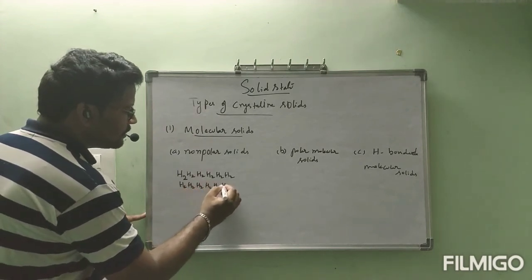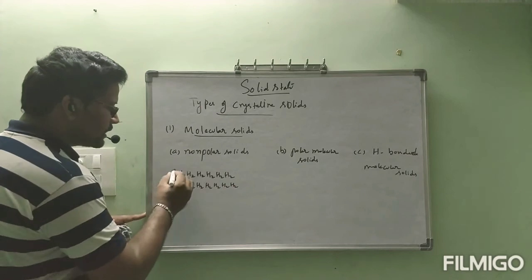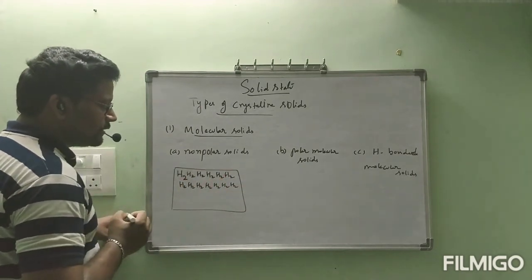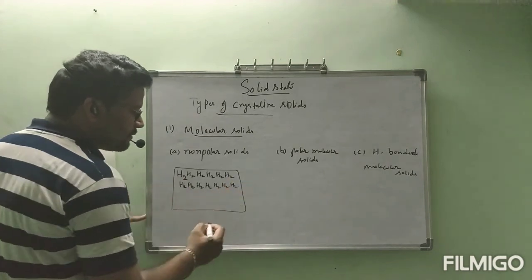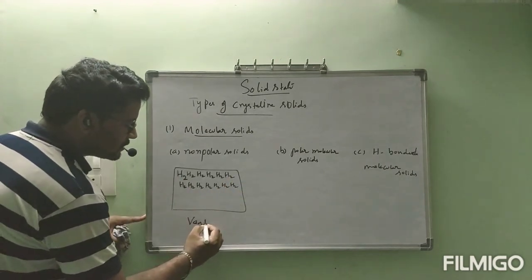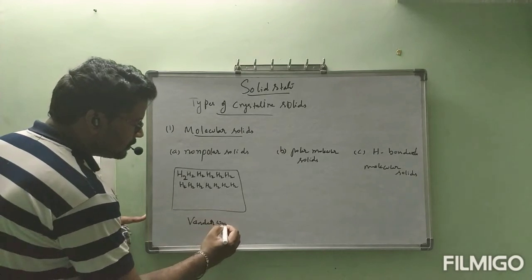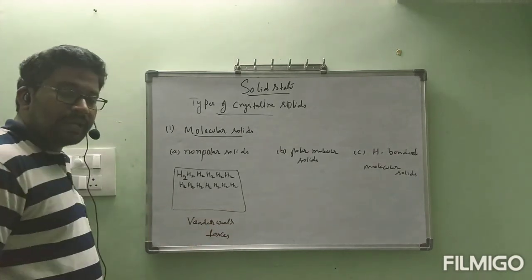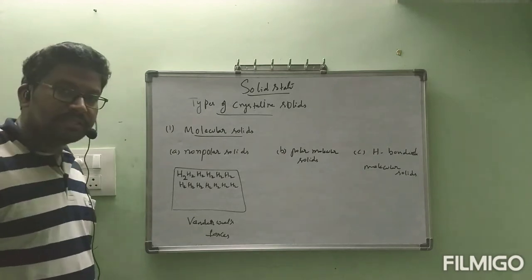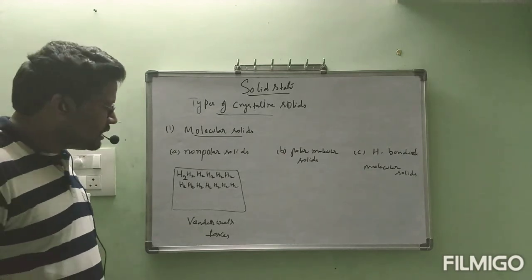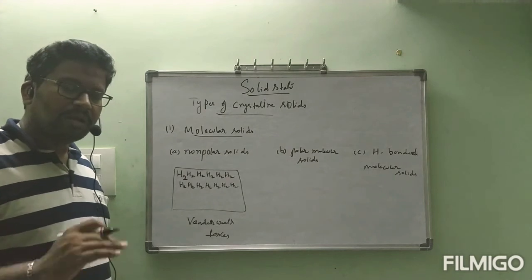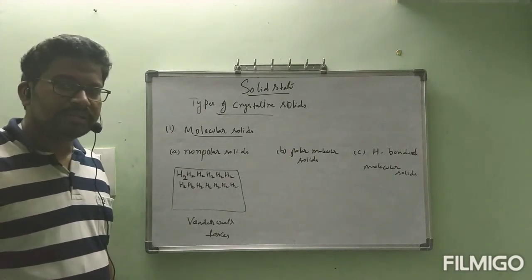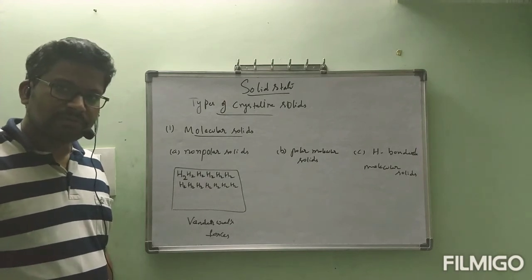Actually, this is a gas at room temperature, but I made the conditions suitable and made this hydrogen into a solid. Between hydrogen and hydrogen, which type of forces are present? Van der Waals forces, because hydrogen is a non-polar molecule, and the other hydrogen is also a non-polar molecule. Between two non-polar molecules, Van der Waals forces develop.